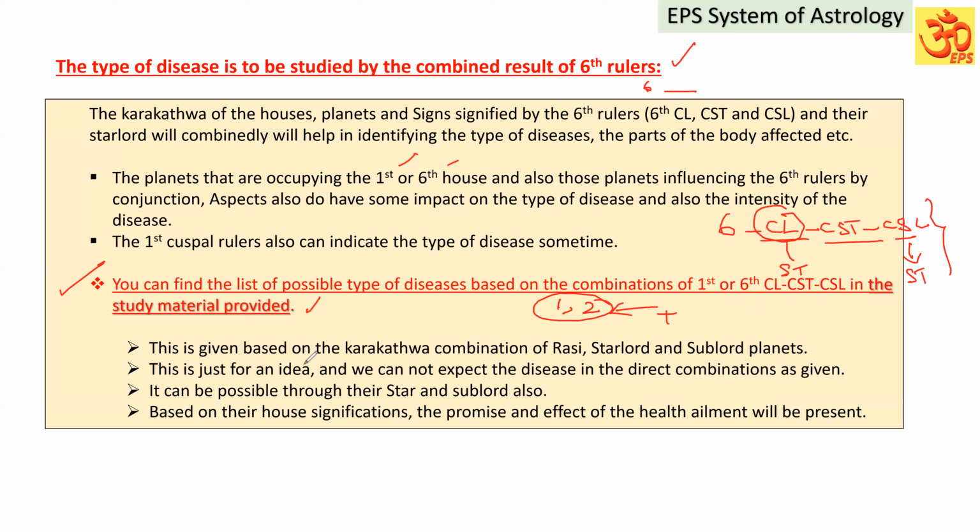But this is given based on the Karagatva combination of Rasi, Star Lord, and Sublord planets only. Only the Karagatva of the planets, not on the houses involved. So based on the houses they are involved in, we have to combine the Graha Karagatva, Bhava Karagatva, and Rasi Karagatva. Combinedly, we have to study it. But such combination will give some sort of logical information for you to understand.